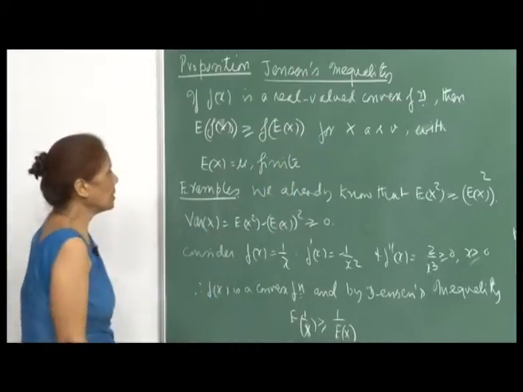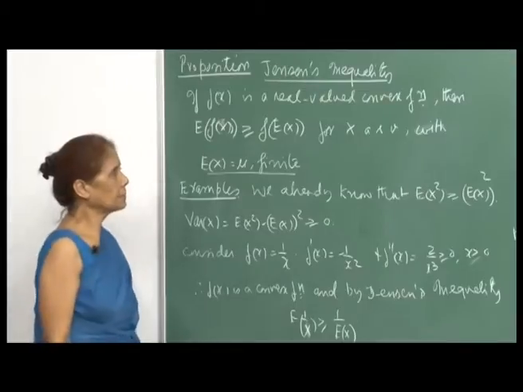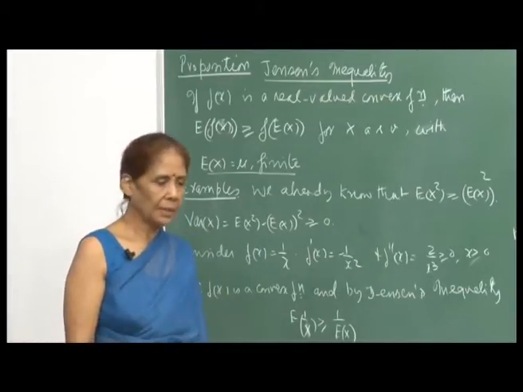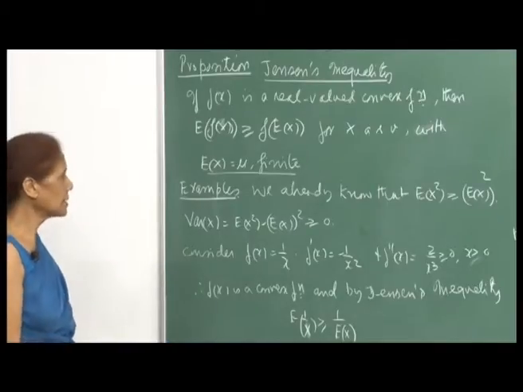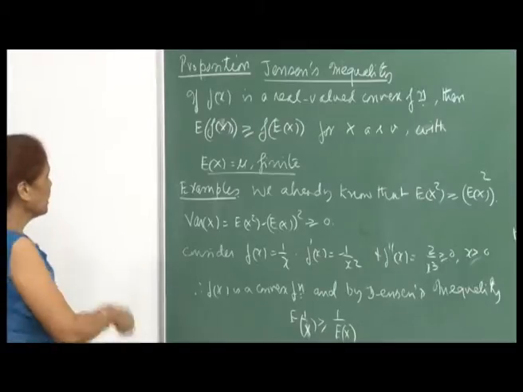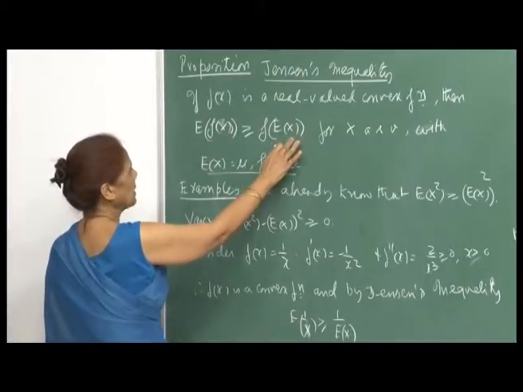This is for a random variable X with E X equal to mu finite. The requirement is that the expected value must exist, and if f is convex, then E f X is greater than or equal to f of E X.